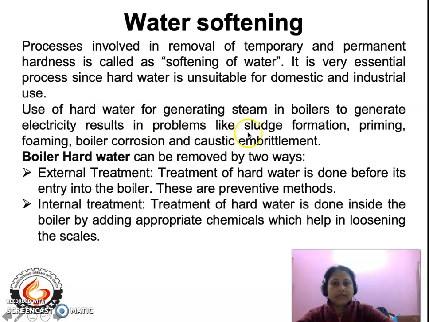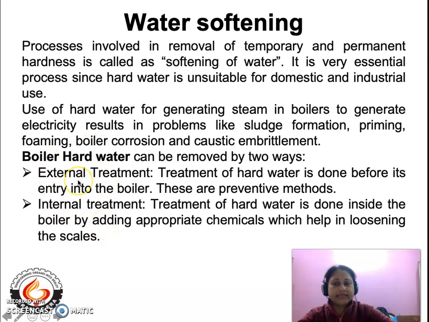Already I have discussed that the use of hard water in boilers generates several problems like scales and sludge, priming, foaming, boiler corrosion, and caustic embrittlement, the details of which I have discussed in lecture number 2. Now, boiler hard water can be removed in two ways. One is the external treatment, another is the internal treatment.